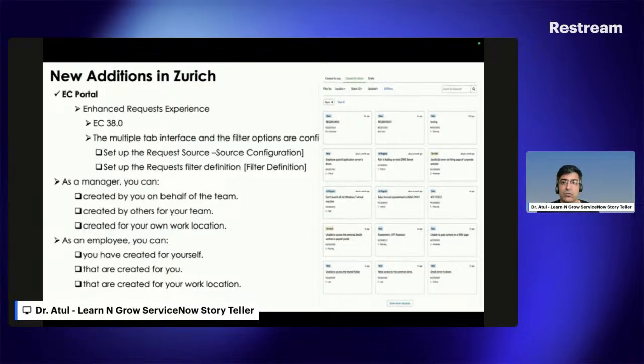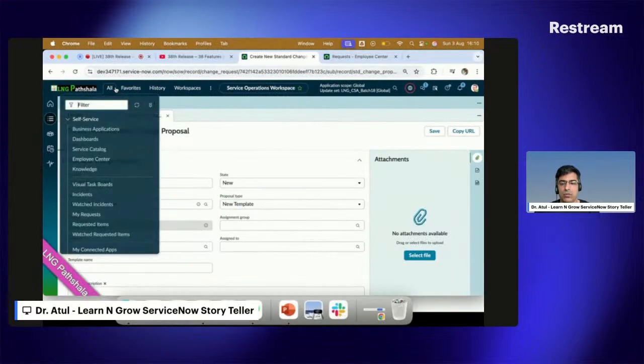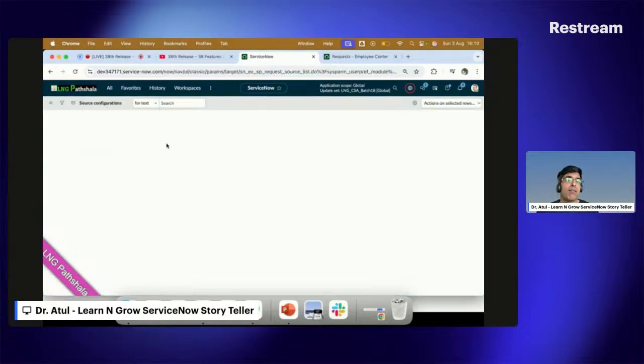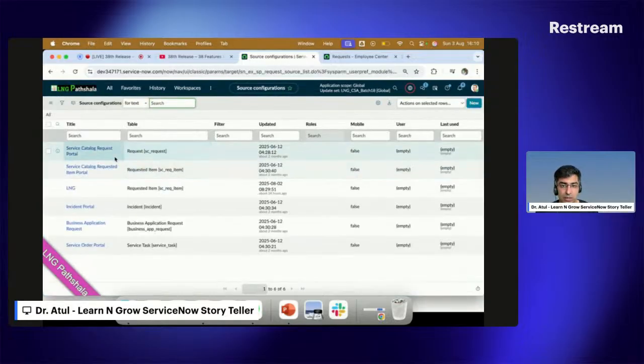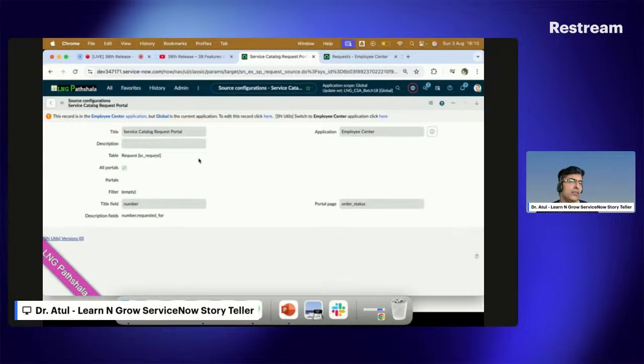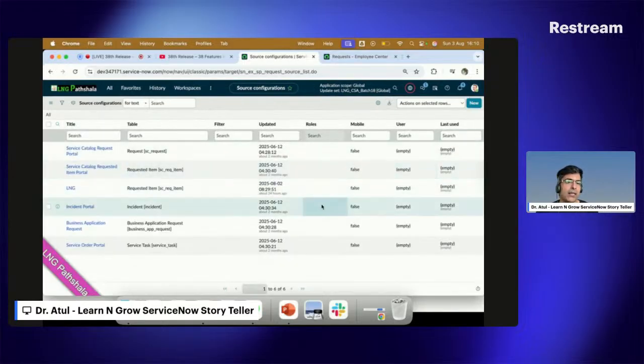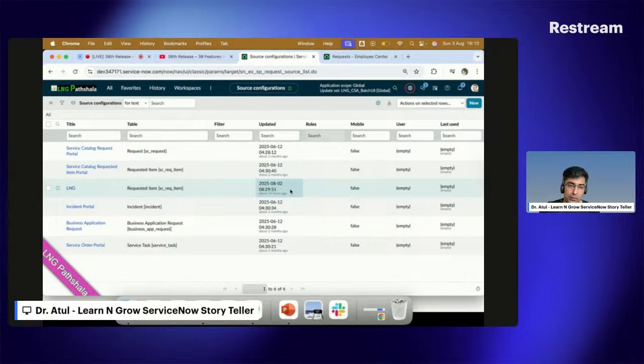One is the source configuration, so I can show you here. You go to source configuration and define where you want to make changes. You can see which table you want to change and define it. Because this is out of the box, I'm not going to touch anything here. This portal, number and requested for, and portal pages order status. If you want, you can create your own source configuration, defining where ServiceNow should pre-populate from.